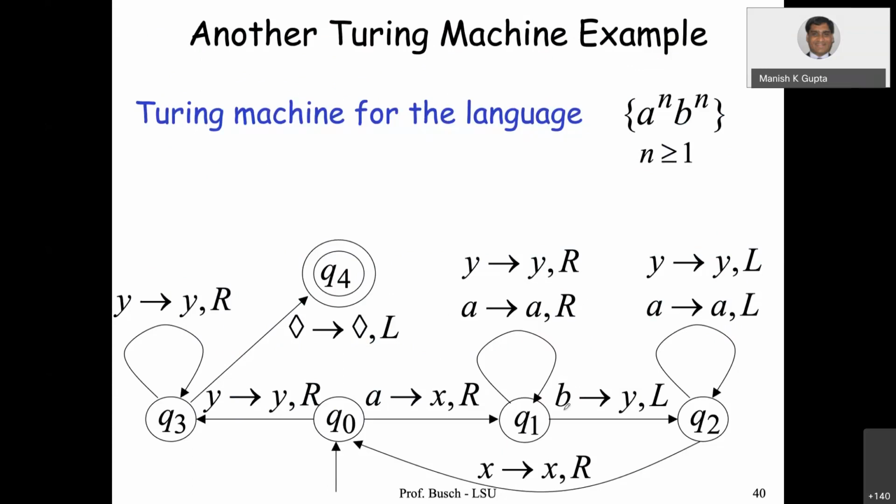So, a Turing machine for the language a^n b^n. We know that a pushdown automaton accepts this language, right? If I want to define a Turing machine for accepting the language a^n b^n, what should I do? Of course we need a start state. From there, the basic idea is, as soon as you read a, you replace it with X and move right. You read a, replace it with X, move right. Like this you do.